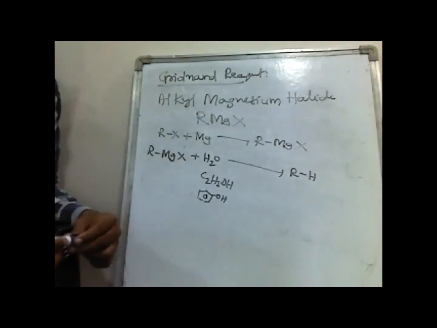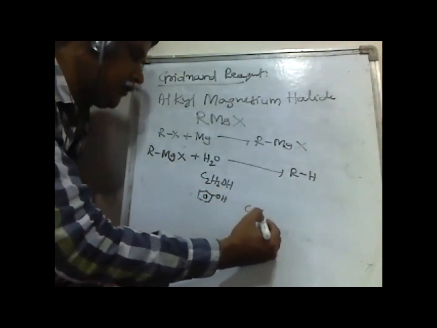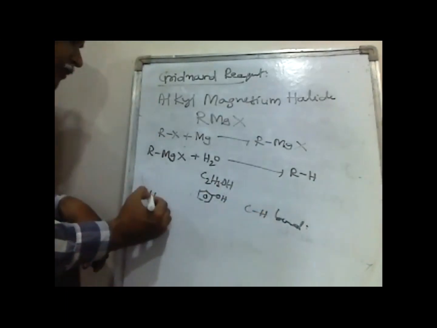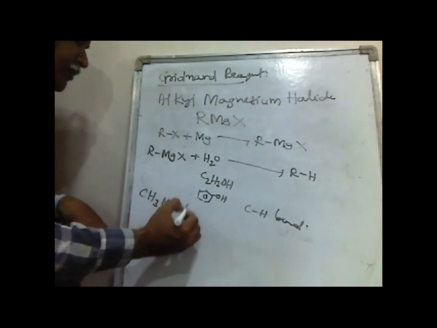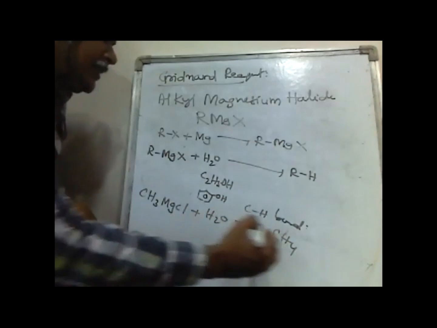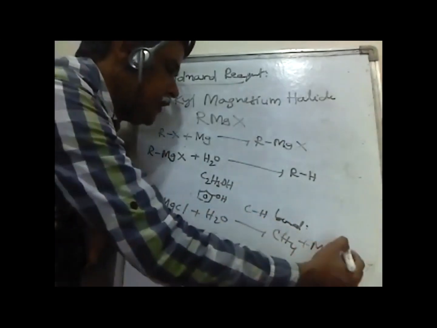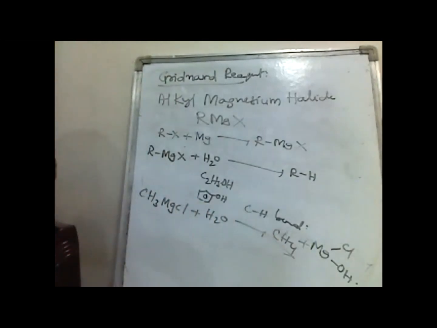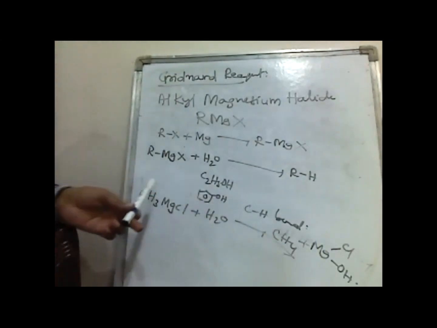This reaction involves the formation of a C-H bond. For example, if you take CH3MgCl and treat it with water, which contains acidic hydrogen, we will get methane. So methane can be prepared by this method.